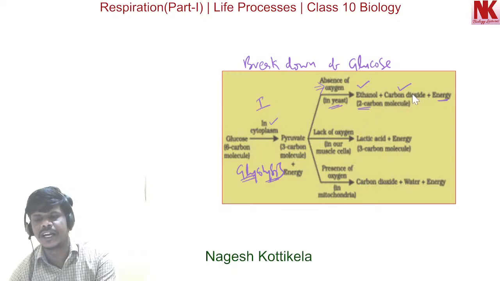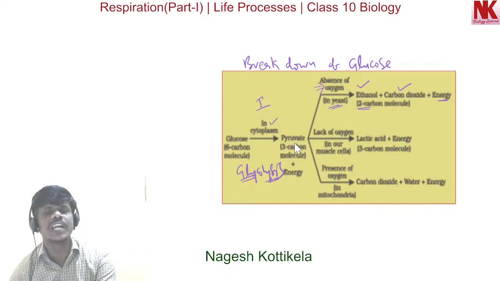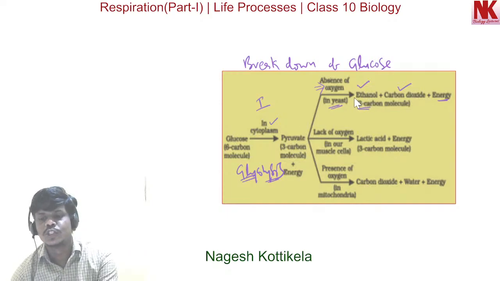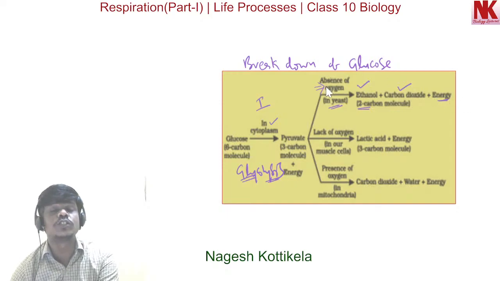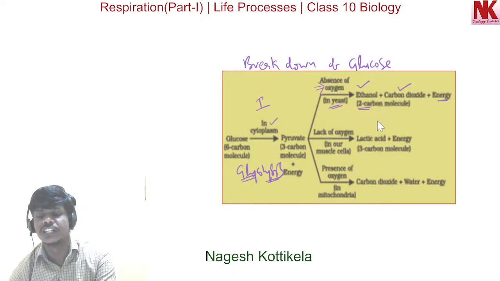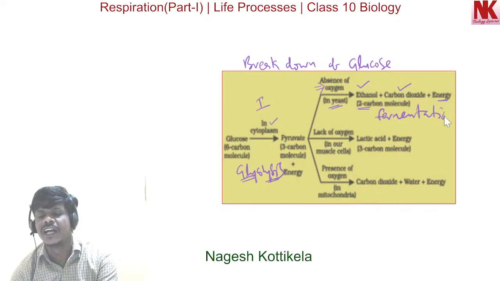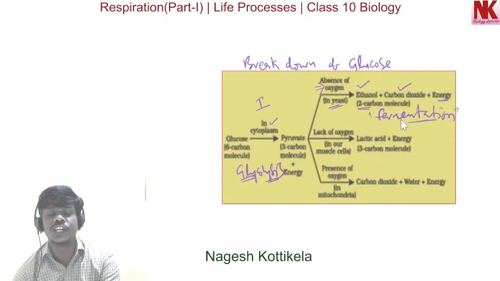So this is how the 3 carbon pyruvate breaks down into 2 carbon ethanol and carbon dioxide, and some amount of energy is released. In the absence of oxygen, this reaction takes place in yeast, and this is what we call fermentation. So this is about the fermentation process in yeast.